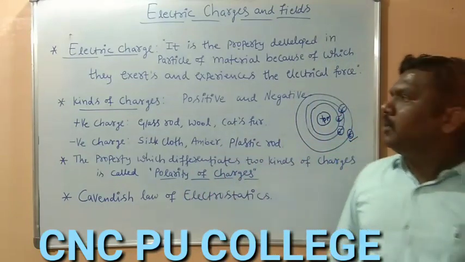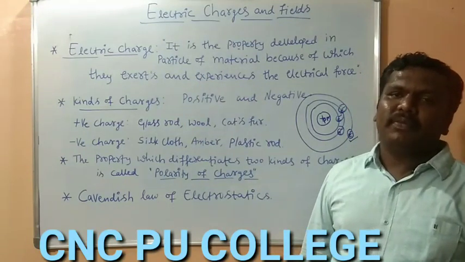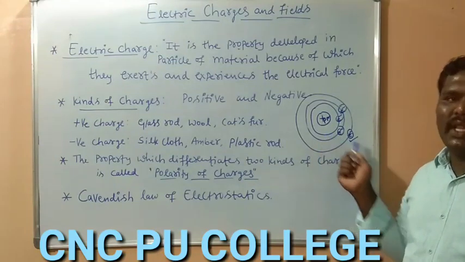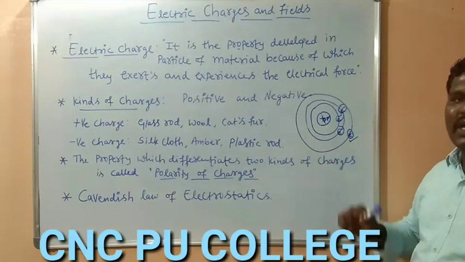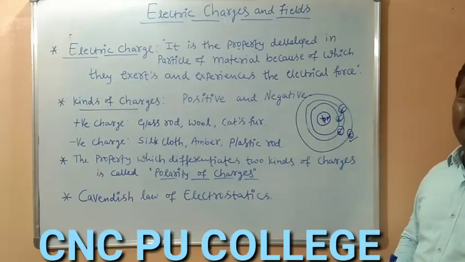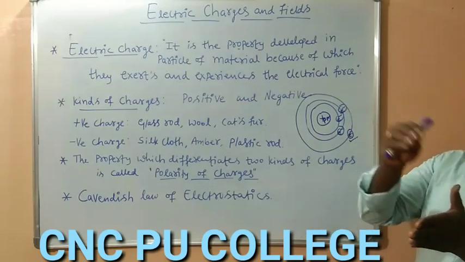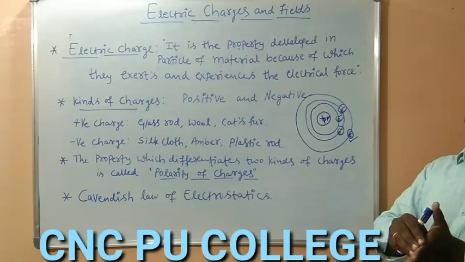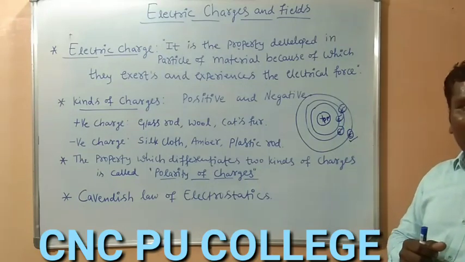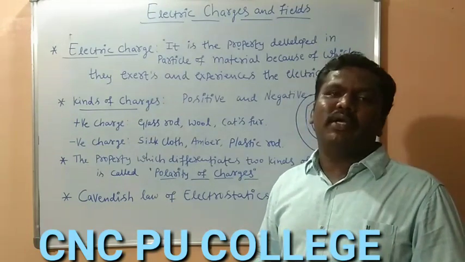If any atom loses electrons, its positive charge becomes more, and then we can say it is a positively charged body. Because of that rubbing, some of the electrons have been transferred to another particle. The particle which gains the electrons will acquire negative charge. So we are going to have two kinds of charges.